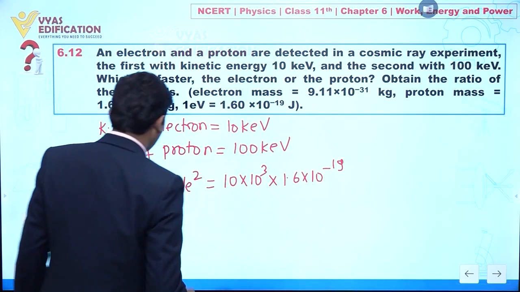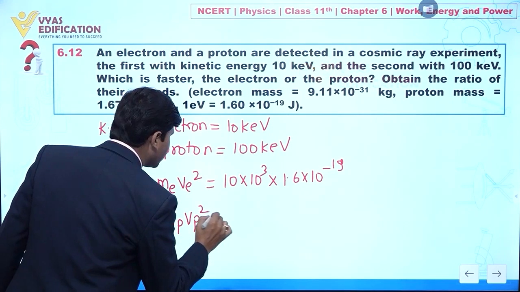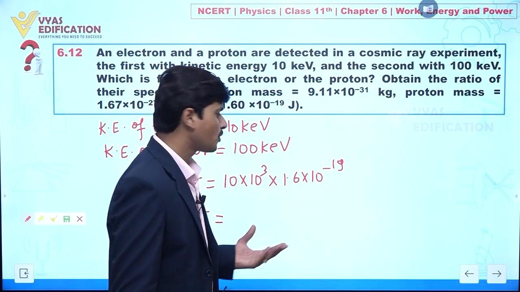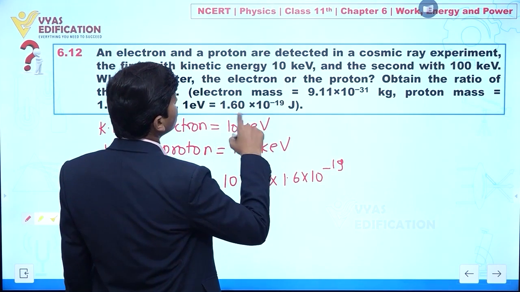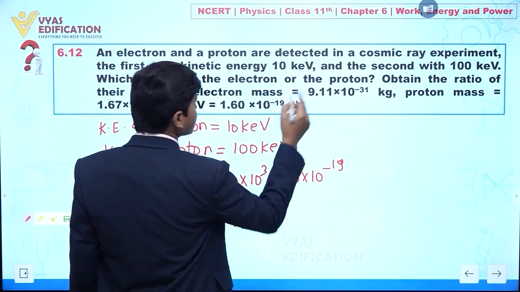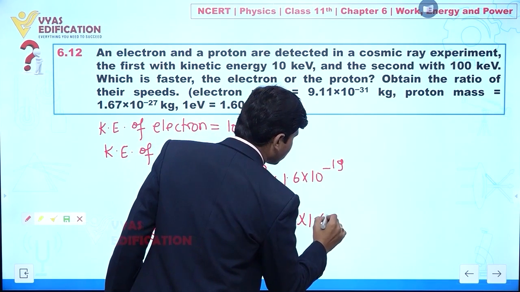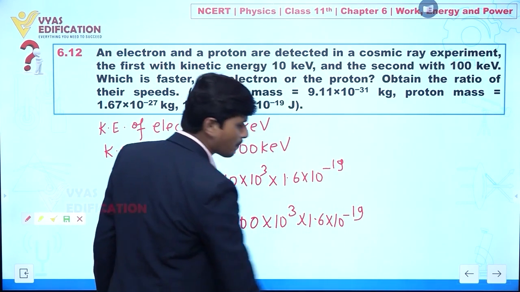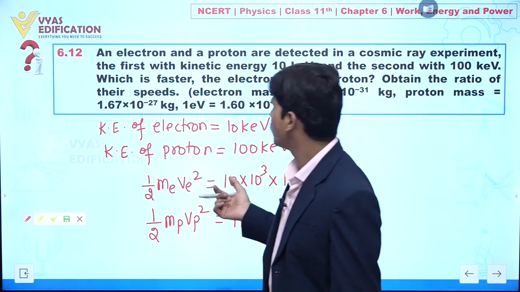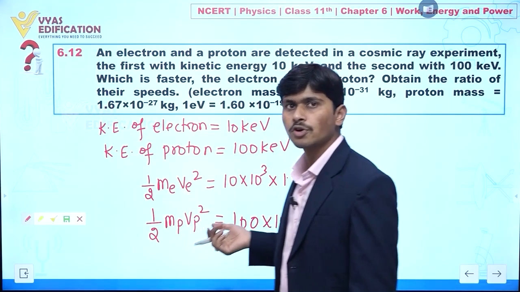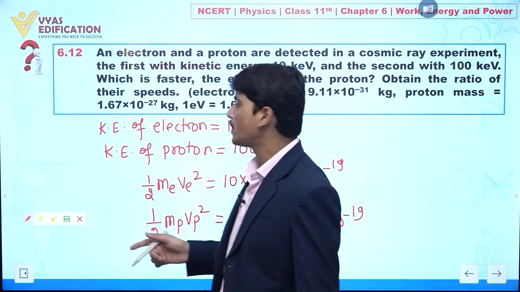Now again we can say half of m_p V_p square, meaning this is the kinetic energy of the proton, and it is given here as 100 kilo electron volt. Clear? Yes. So we can say 100 into 10 to the power 3 into 1.6 into 10 to the power minus 19. Our objective in this question is to compare the velocity or the speed of the electron and the proton, as well as to find the ratio of V_e over V_p. Clear?